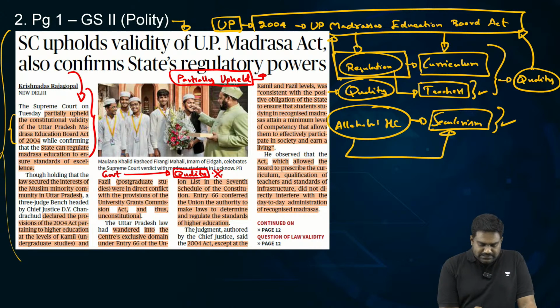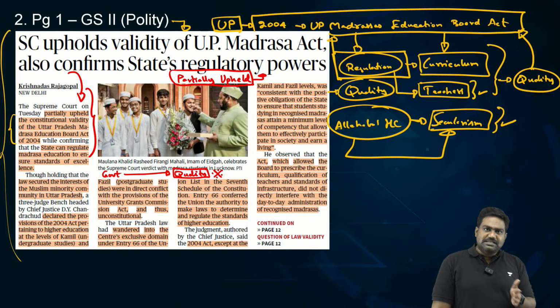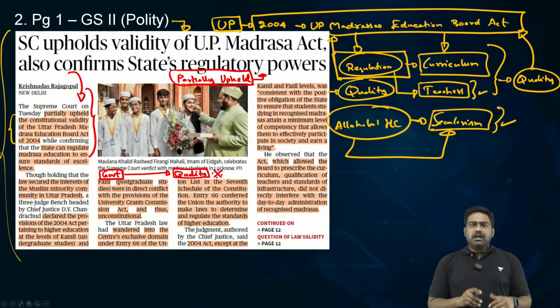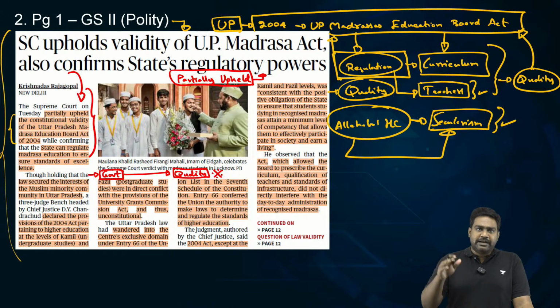At the end of the day, be it a madrasa, a linguistic minority institution, or any other religious minority institution, the main purpose is to impart education. So, since education is the primary purpose, government will always have a right to determine the quality of education. The government will not interfere with day-to-day administration and operations of the institution. It will not discourage the minorities from setting up or running their institutions. The government will simply ensure quality is maintained, that the right curriculum is maintained, the right teachers are hired. This, the Supreme Court has recognized as a right of the government.